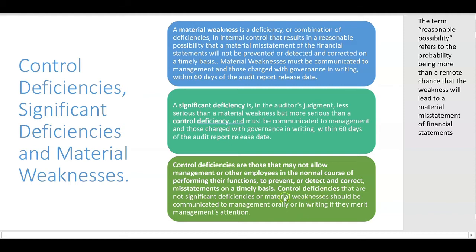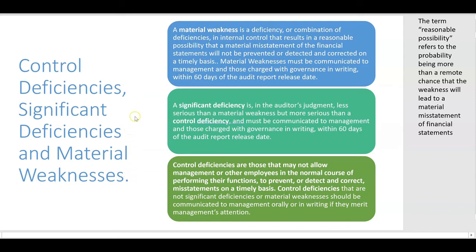Well, it says control deficiencies that are not significant deficiencies or material weaknesses should be communicated to management orally or in writing if they merit management's attention. So we're not going to bother governance with these control deficiencies that don't rise to the level of significant or material weakness, but we might mention it to management orally or in writing if we think it merits management's attention, and that's all based on auditor's professional judgment.